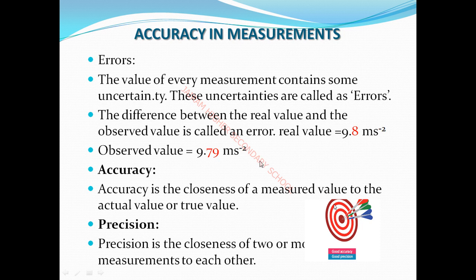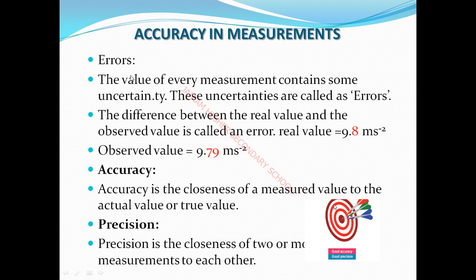What is the difference? 0.01. So in this accurate measurement there is some error, because of the experimental value. The error value is 0.01. Are you clear? Okay, next, accuracy.